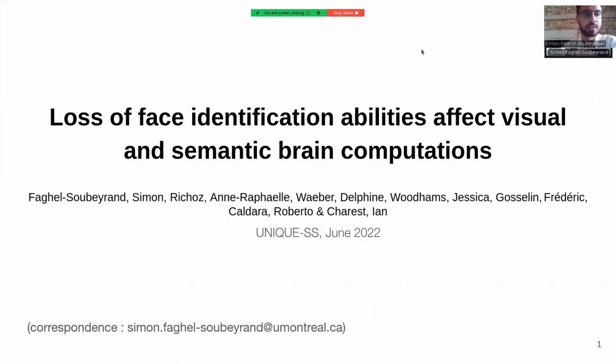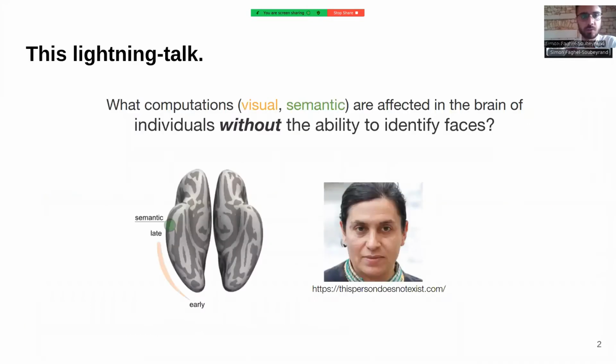My name is Simon Fagel-Souberan, and this is Loss of Face Identification Abilities Affect Visual and Semantic Brain Computations. So in this lightning talk, we'll be asking one question, which is what types of computations are affected in the brain of individuals that don't have any ability to identify faces around them.